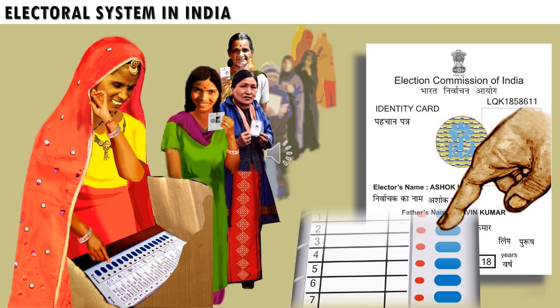In part 15, articles 324 to 329 make the provisions with regard to the electoral system in our country. So articles 324 to 329 speak about the process of election, the election system in India.